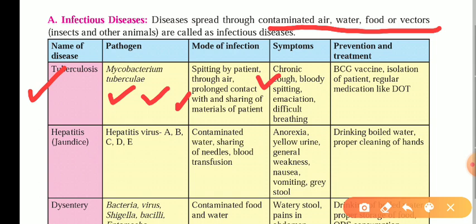Then bloody spitting, if there is bloody spitting while coughing, or at normal times also, or emaciation, difficult breathing. If there is difficulty in breathing, then what prevention or treatment is available for this? That is the BCG vaccine, which is given at birth. Then isolation of the patient and regular medication like DOT.